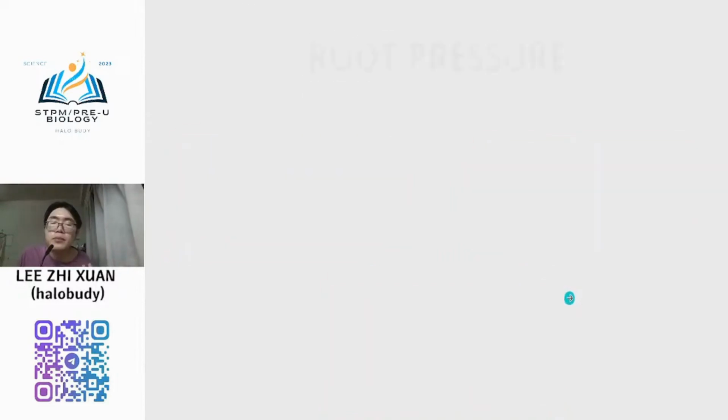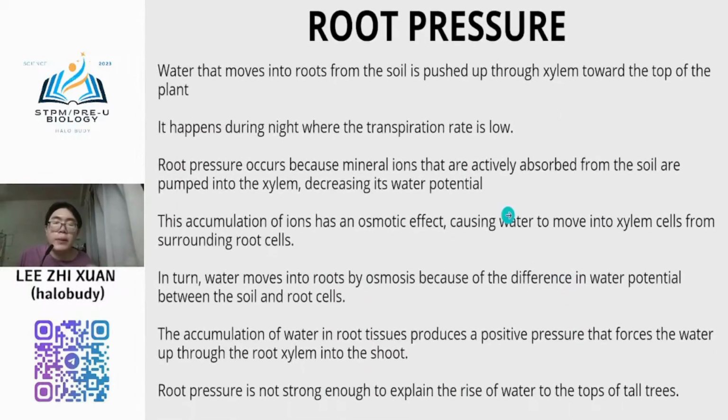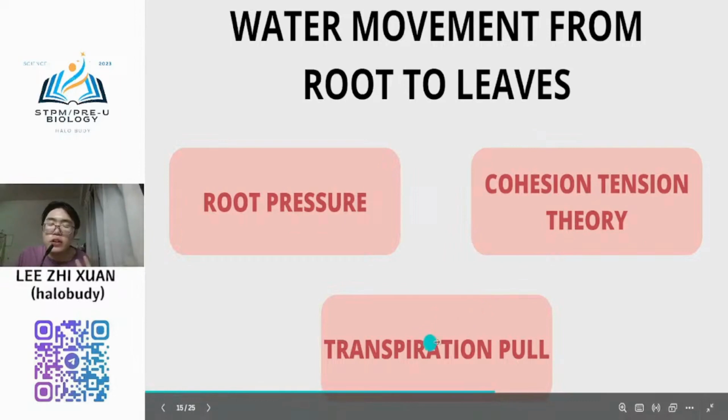Okay, root pressure actually is a very simple theory compared to the transpiration pull, because it is the pushing theory, meaning that the water is pushed from the root to the leaf. Compared to the cohesion-tension theory and transpiration pull, because transpiration pull is already mentioned, right?